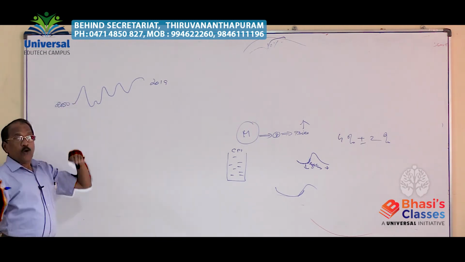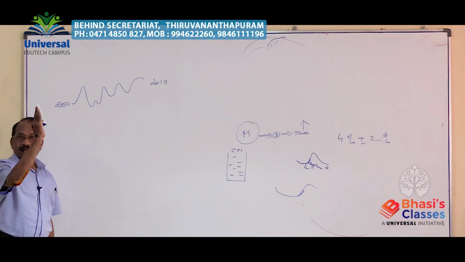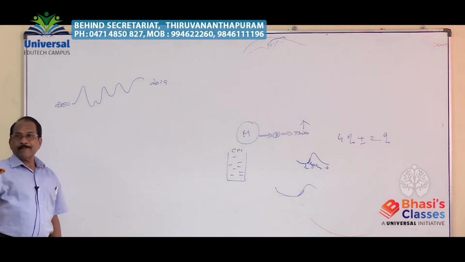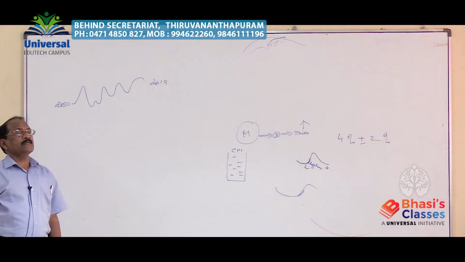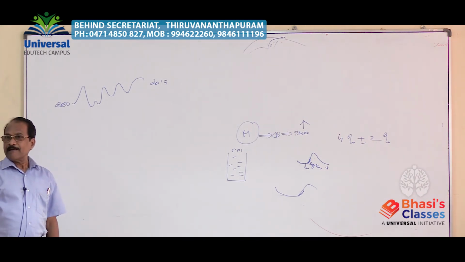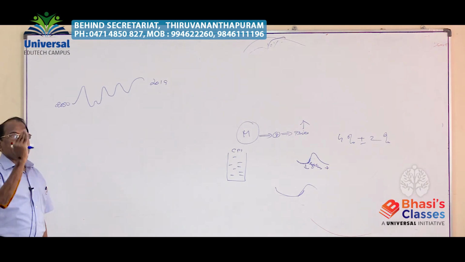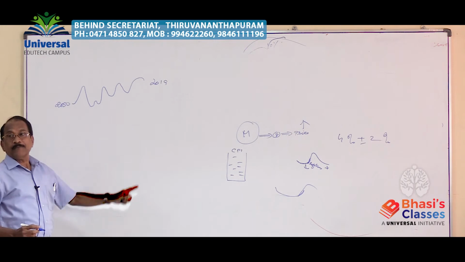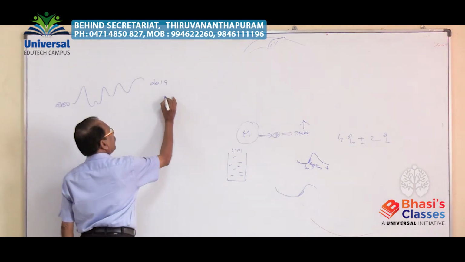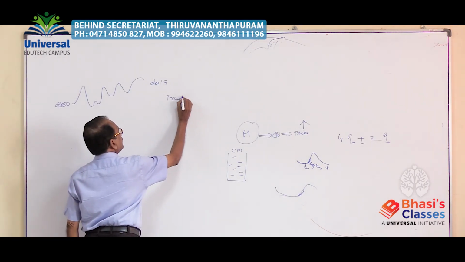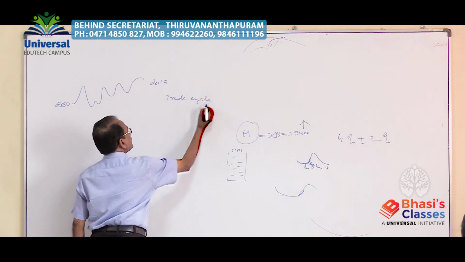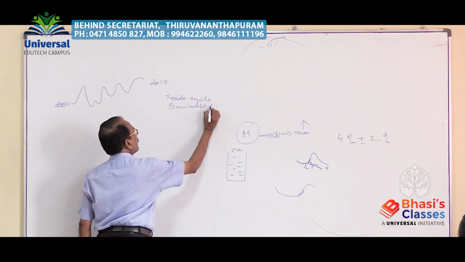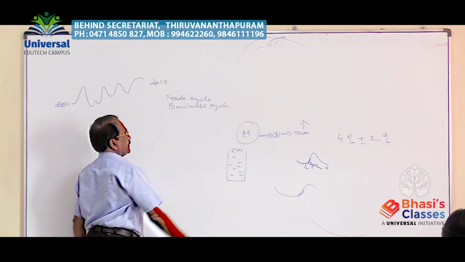About this long-term fluctuation, aggregate activity fluctuation, or the wave-like movement. Wave-like movement in the aggregate economic activity of a country during a long period is what is called trade cycle, or business cycle.